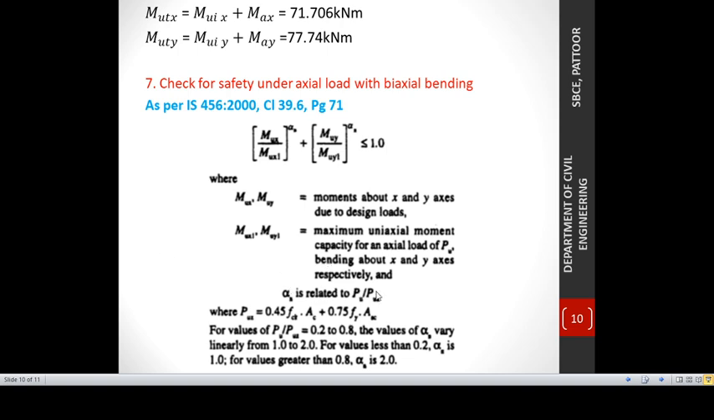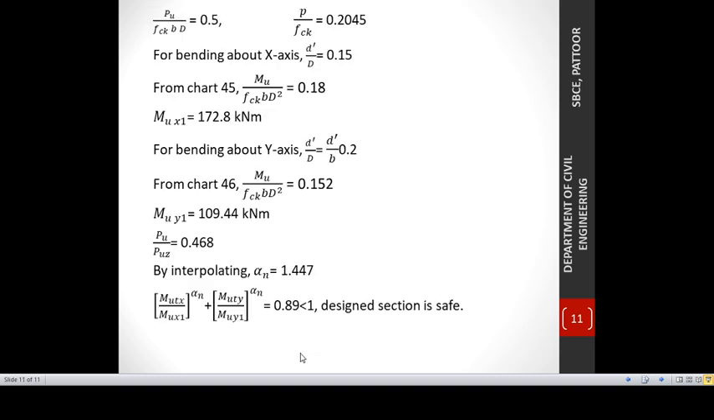And alpha n is related to the value PU by PUZ. PUZ is obtained using this equation, and for a value PU by PUZ between 0.2 and 0.8, the alpha n value varies linearly from 1 to 2. If the value of PU by PUZ is less than 0.2, we'll consider alpha n as 1, and if the value of PU by PUZ is greater than 0.8, we'll consider alpha n as 2. If the value is obtained in between 0.2 and 0.8, we'll interpolate and find out the value of alpha n. Okay, we'll see how we are checking the safety.